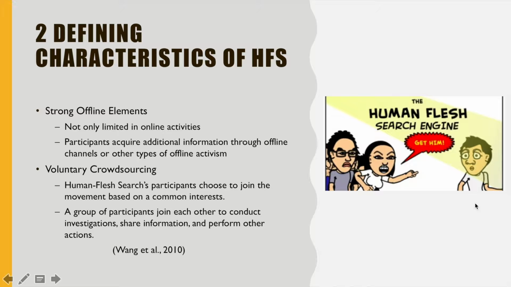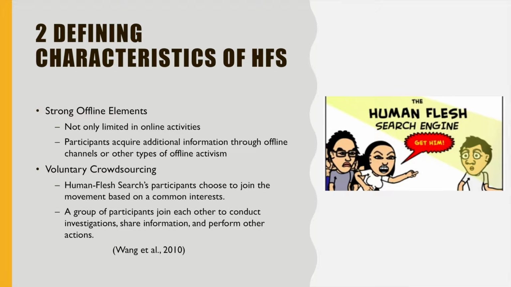There are two defining characteristics of human flesh search. According to Wang and his colleagues in their study of the human flesh search engine, human flesh search relies heavily on offline elements and voluntary crowdsourcing. When conducting a human flesh search, participants usually will generate information from a target's social media accounts. They will find useful information from their posting and take this information offline to acquire additional information.